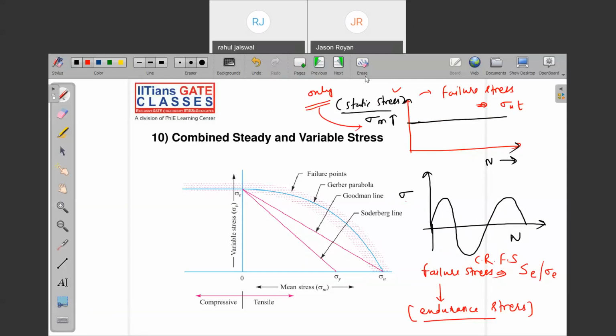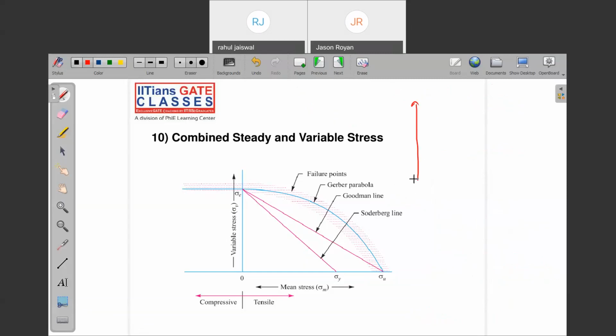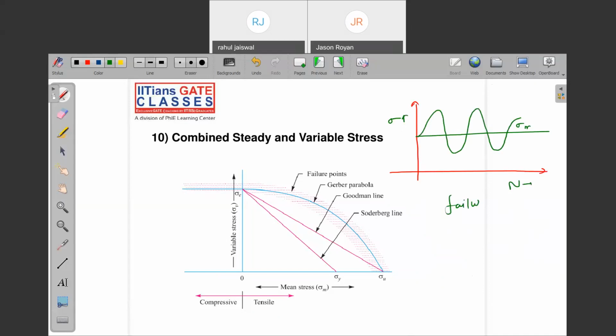Can I remove it? Now see, when a combination of these two is acting, the subject is easy, guys, you need to understand. When a combination of load is acting, let me say like this, mean stress as well as fluctuating stress also. Can I say what is the failure stress now? Whether it is sigma ut or sigma e, there is a big question mark, right?